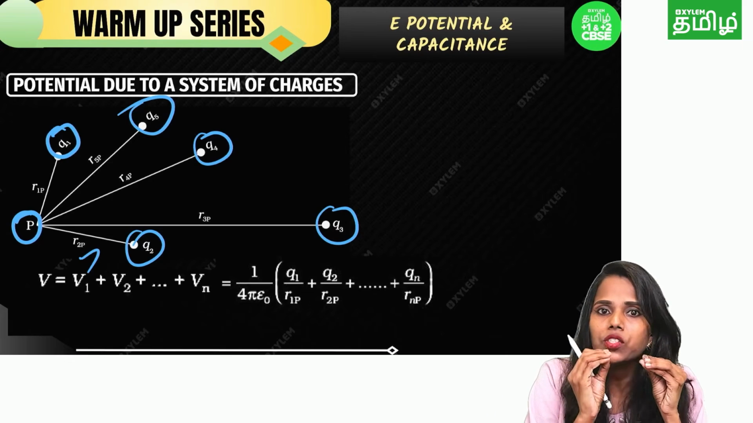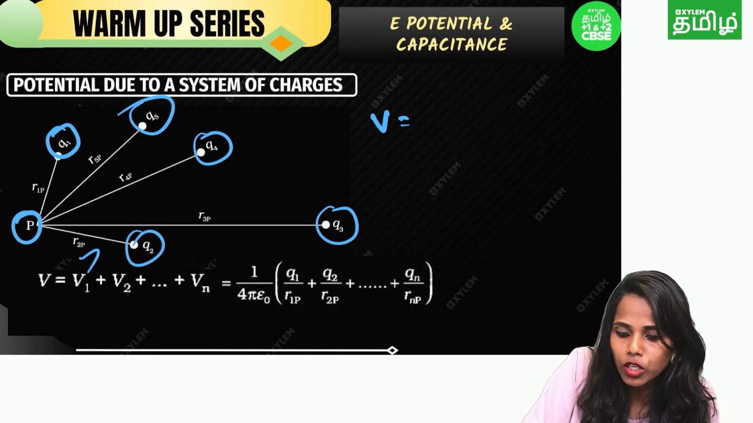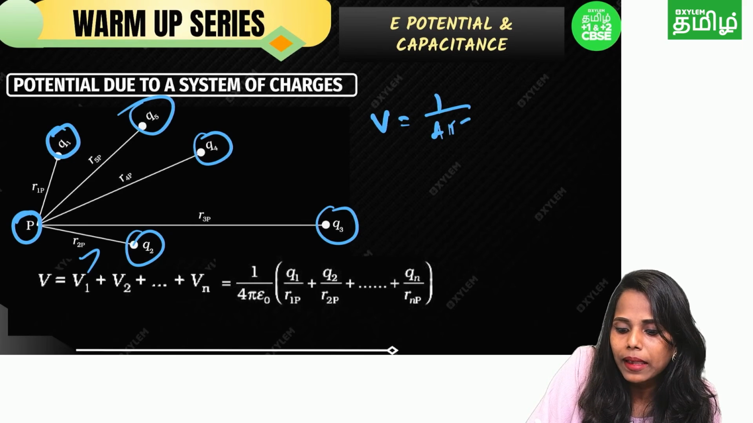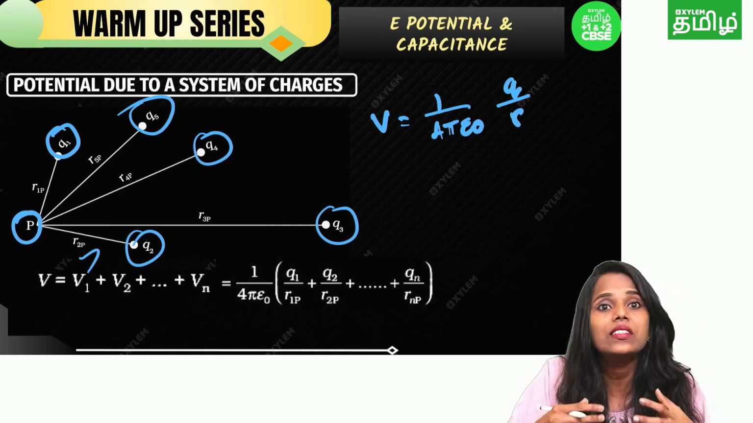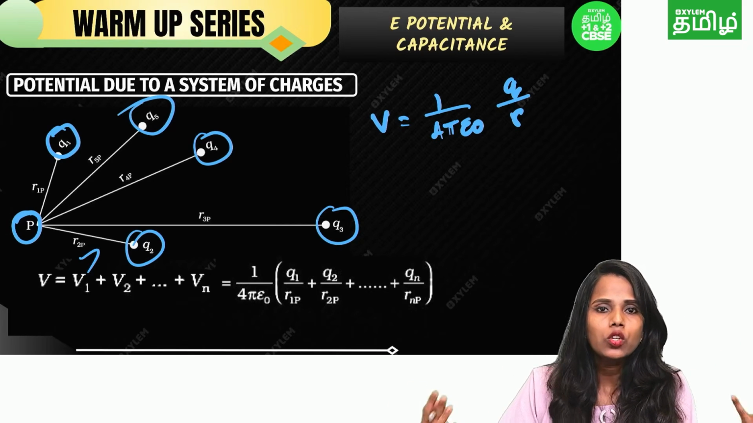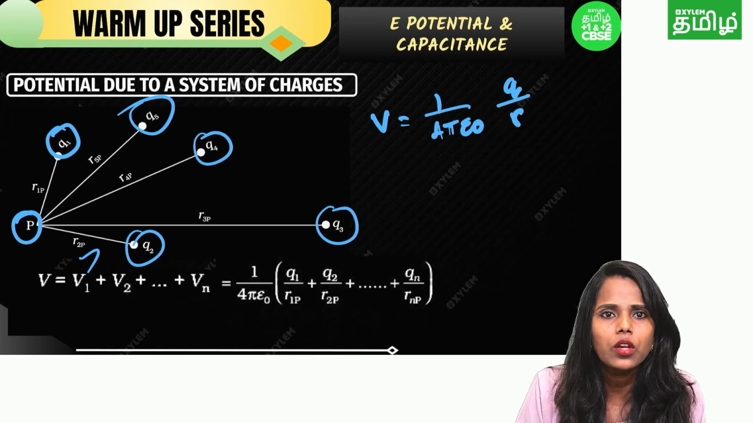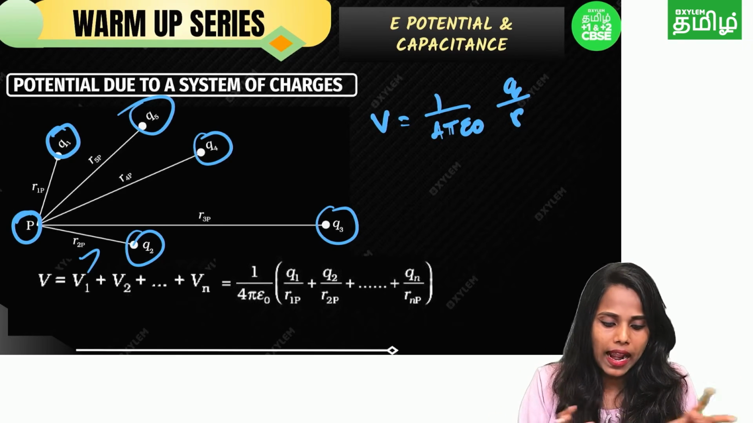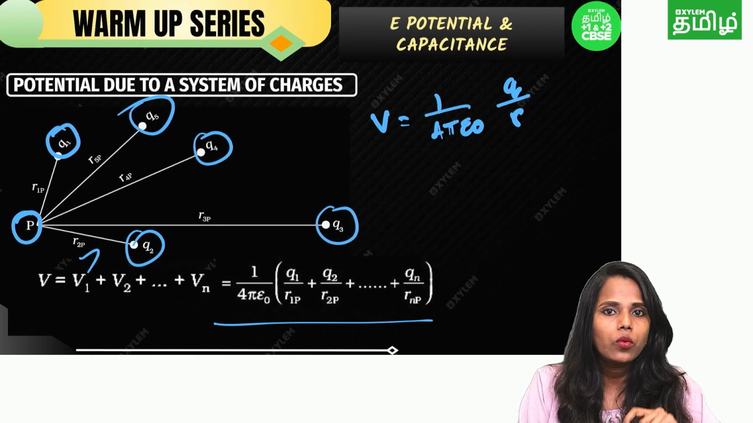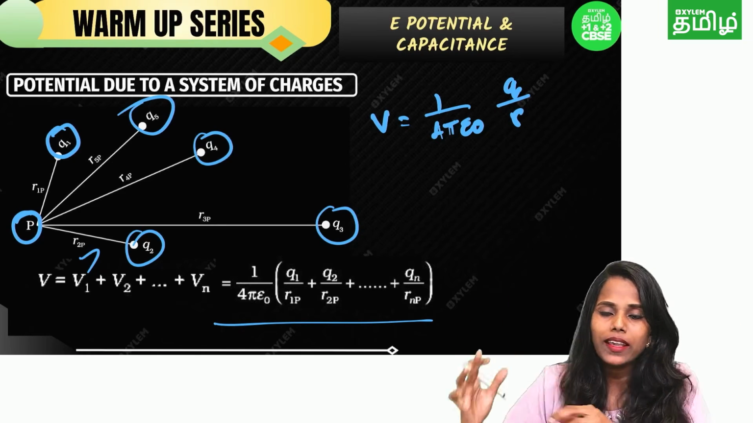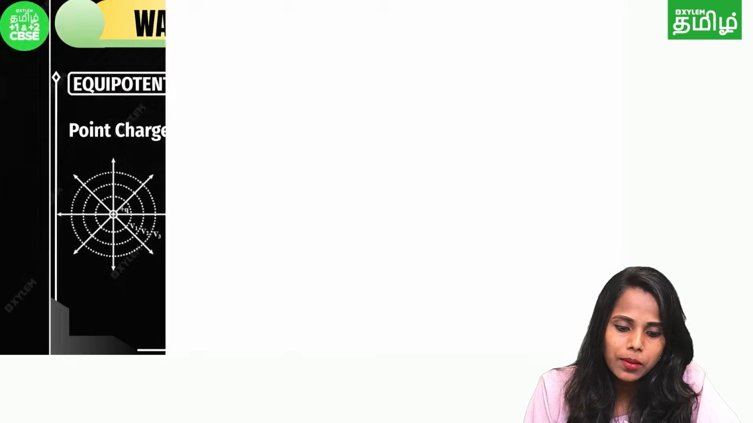If it is a single charge, listen, the single charge formula for potential is V equal to 1 by 4 pi epsilon naught Q by R. That's for a single charge. But we have a system of charges, multiple charges. So what do you have to do? You have to use the superposition principle. You just add them all, and you will get the formula 1 by 4 pi epsilon naught times Q1 by R1 plus Q2 by R2 up to Qn by Rn. Got it? So this is the potential due to a system of charges.